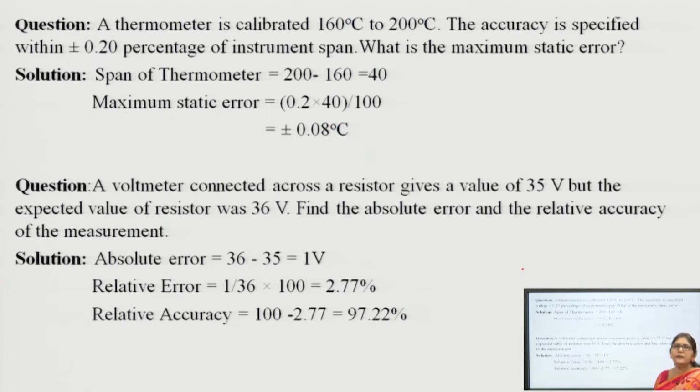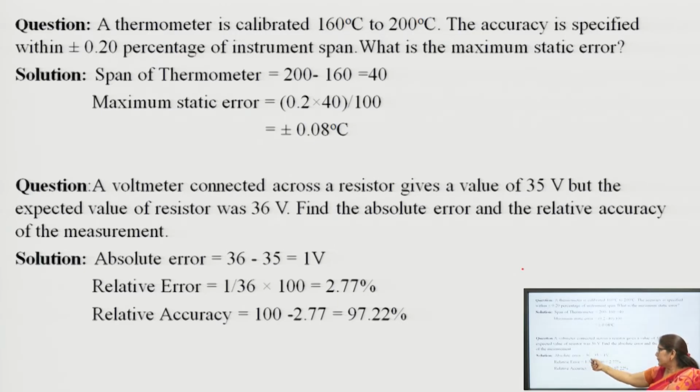The second question is, a voltmeter connected across a resistor gives a value of 35 volt, but the expected value was 36 volt. Find the absolute error and the relative accuracy of the instrument. So, absolute error means the actual value minus measured value. Actual value is 36 volt and measured value is 35 volt. So, the error will be 1 volt.